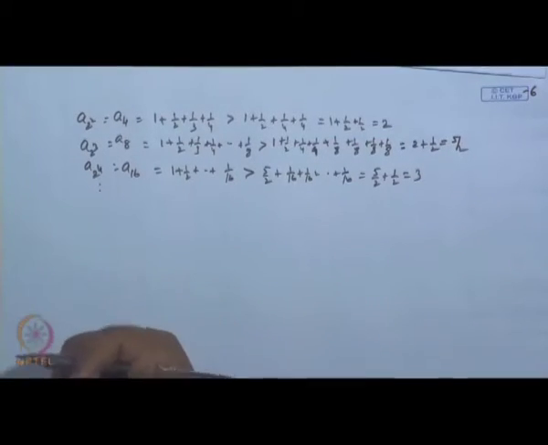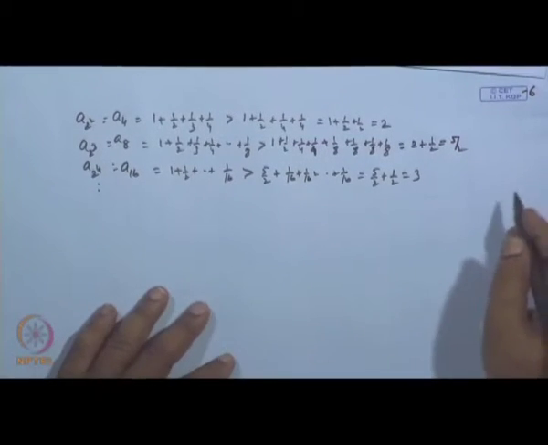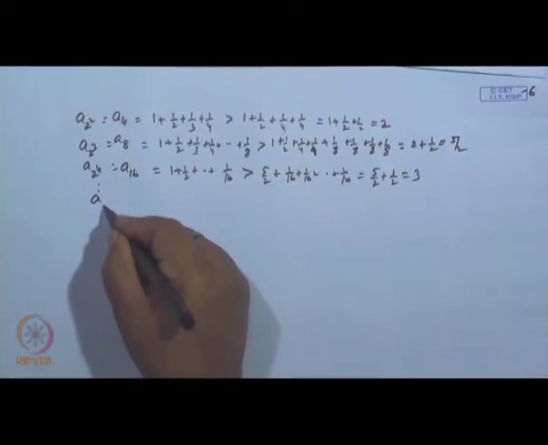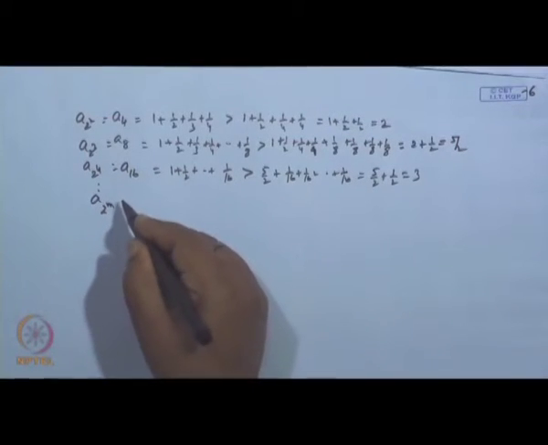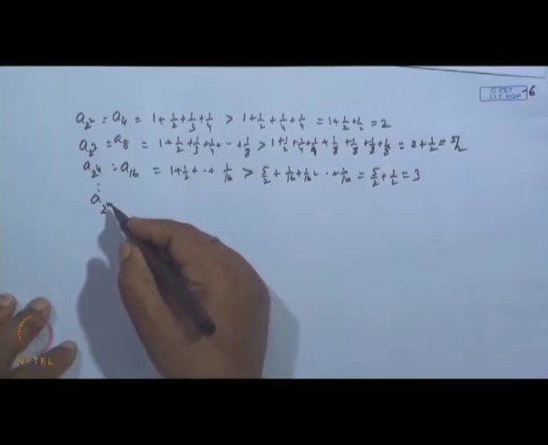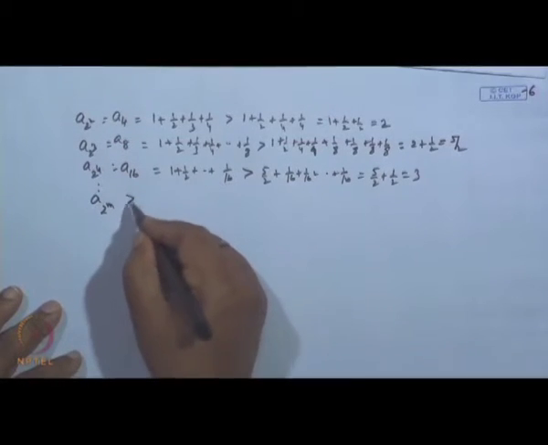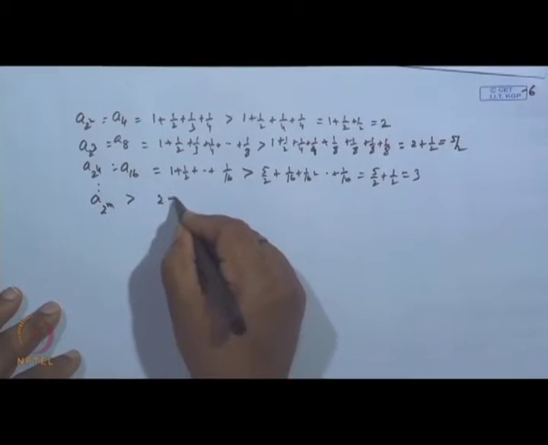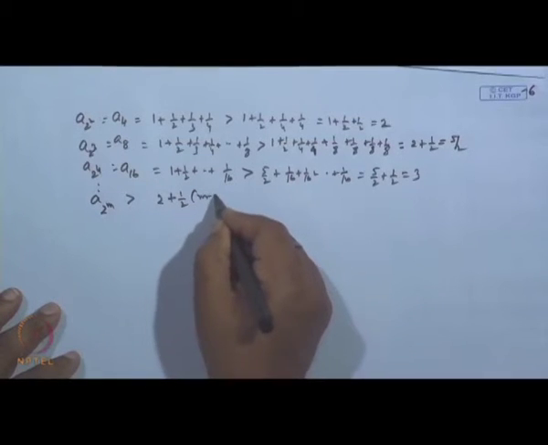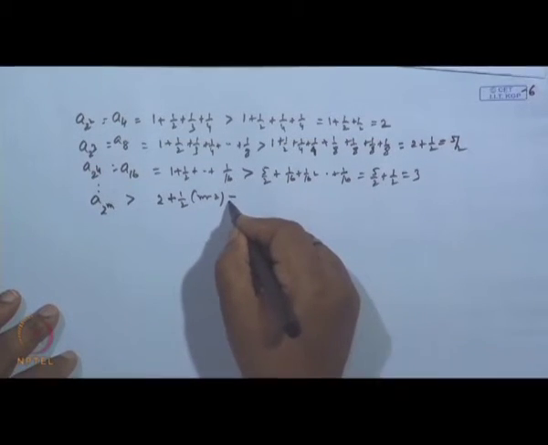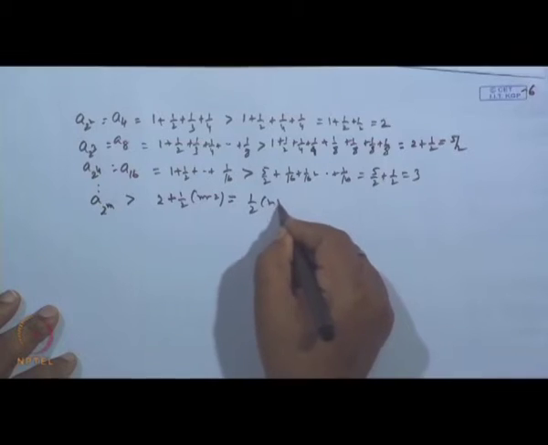Okay. So, like this, and if we continue this process, then what we get is that if I take a to the power 2m, then we can say that this number is greater than 2 plus half into m minus 2, that is equal to half m plus 2.